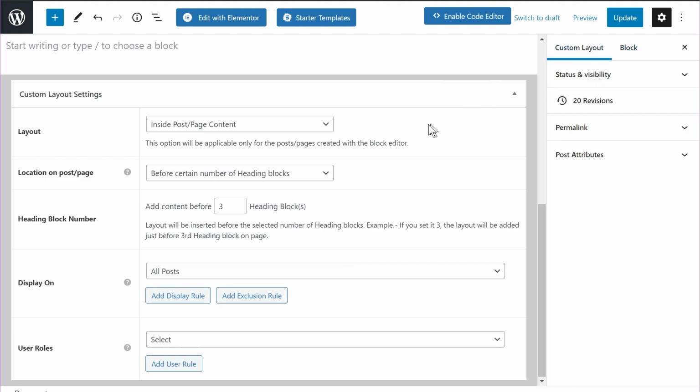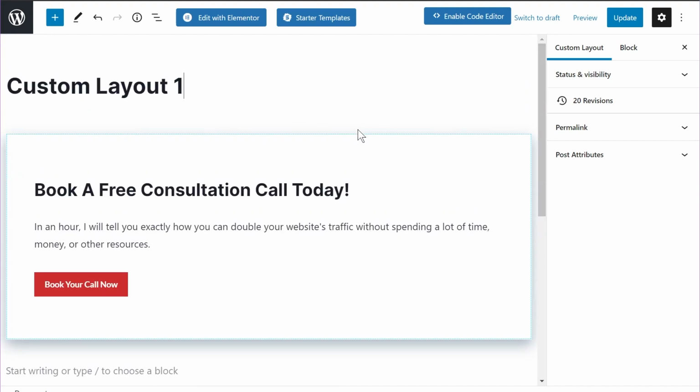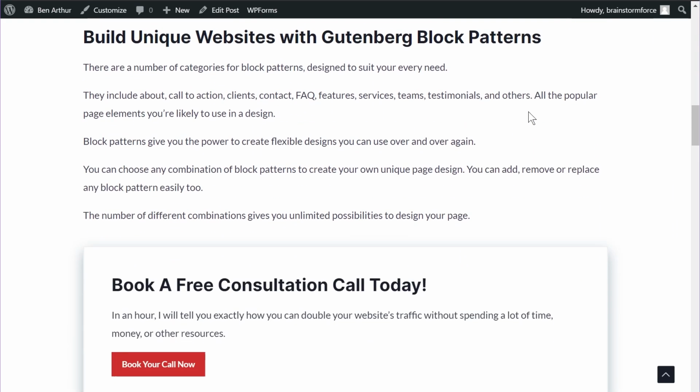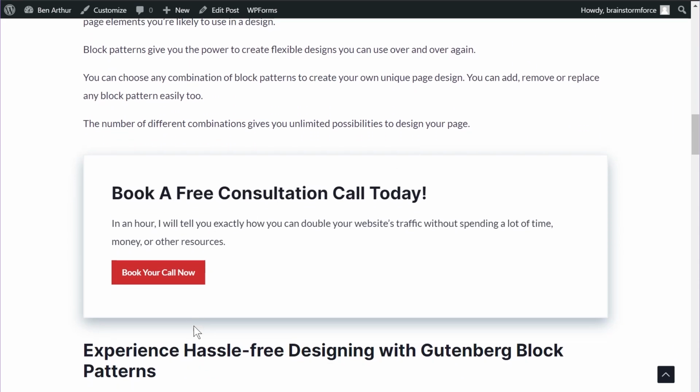So I've already updated the custom layout, and I also have some posts open on my website. So let's check out those posts and see how the custom layout appears on them. This is one blog post on my website. Let's scroll down the page and we'll find the custom layout options right here, which is before the third heading.